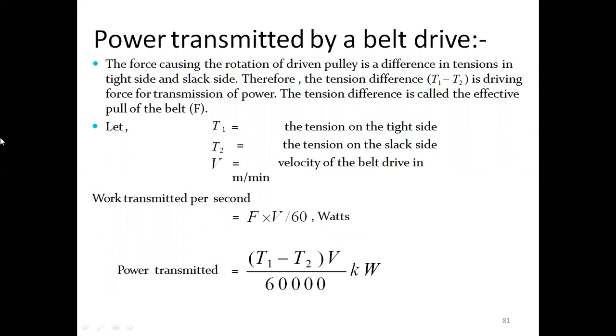So the work transmitted per second is the effective pull of the belt into V, the velocity of the belt. F is nothing but the tension difference T1 minus T2, so F into V. As it is given in watts, to go to kilowatts it has to be divided by 60,000.